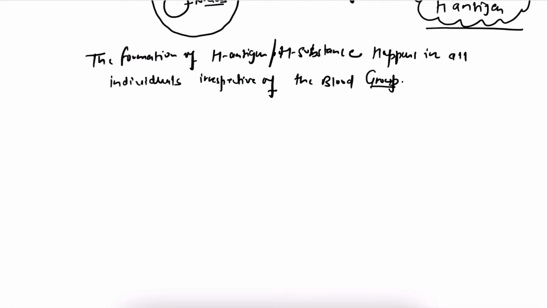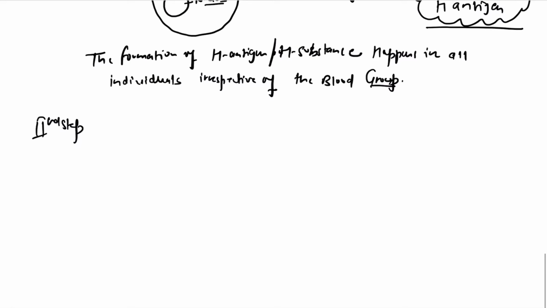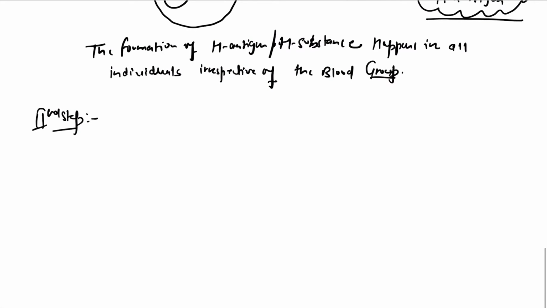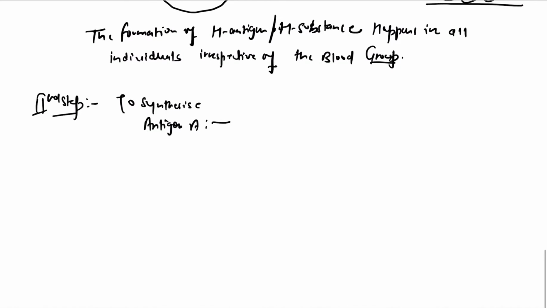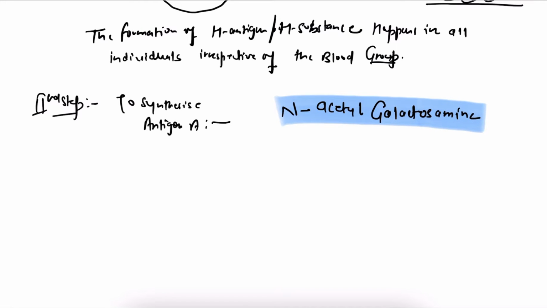Now, what is the next second step? The second step is to synthesize antigen A. What happens? There is an enzyme, N-acetyl galactosamine transferase.